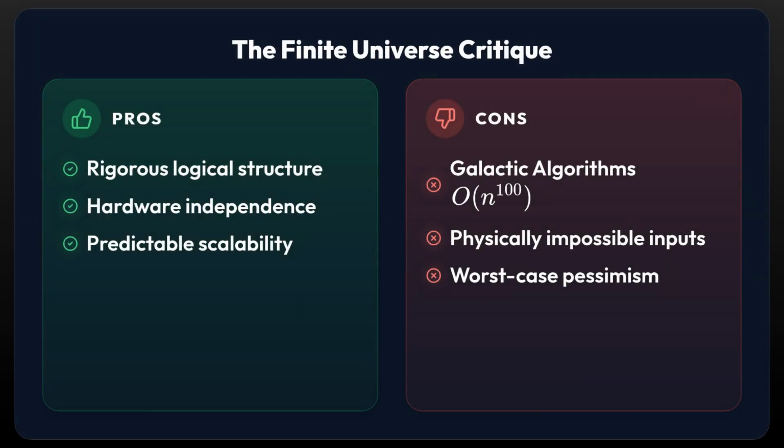Finally, we must critique our model. Asymptotic analysis assumes inputs can grow to infinity. In reality, the universe is finite. A so-called efficient polynomial algorithm that runs in n to the power of 100 is useless in practice, often called a galactic algorithm. Furthermore, Big O assumes a worst-case adversary, whereas real-world data is often far more benign.